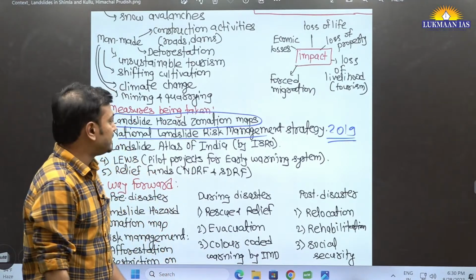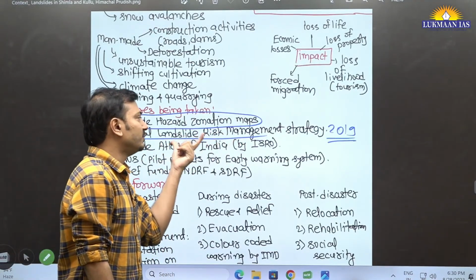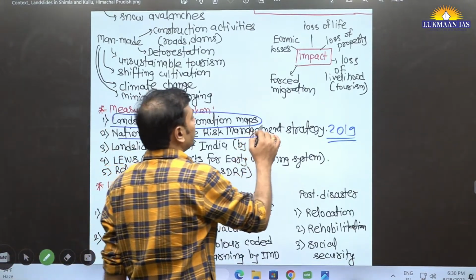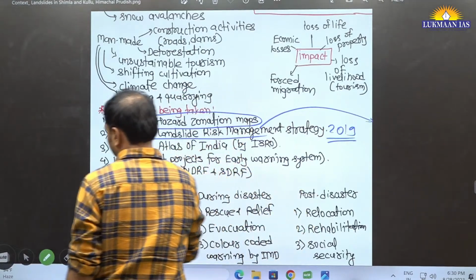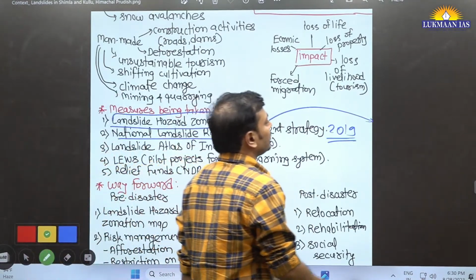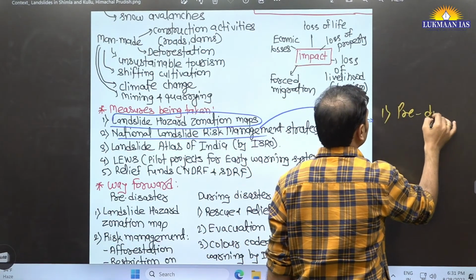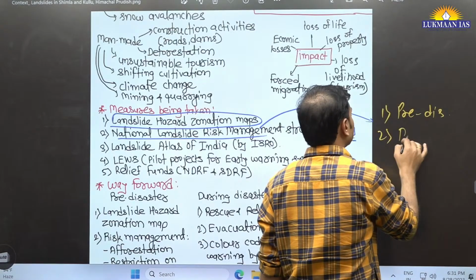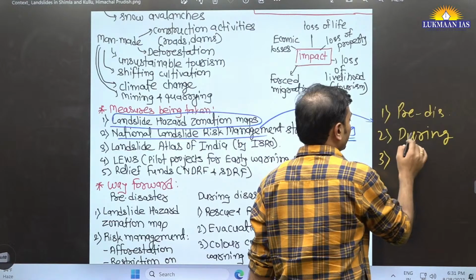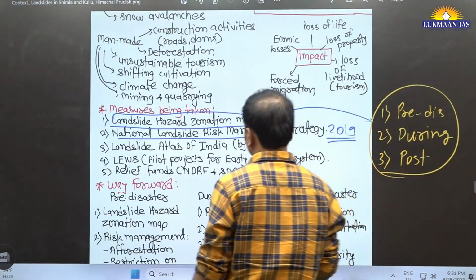So basically this strategy specifically focuses on management of landslide risk. That means it talks about how to deal with pre-disaster, during disaster, which we will talk about in the way forward, and post-disaster, the disaster management cycle.